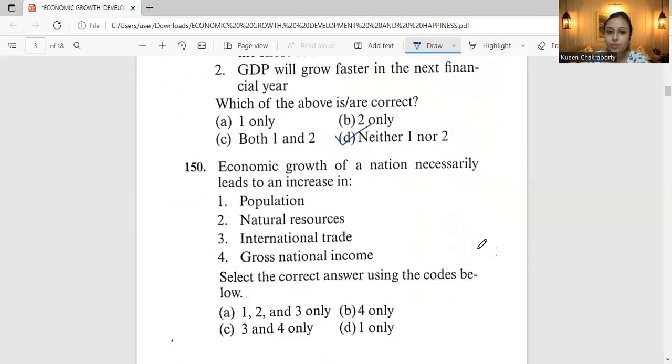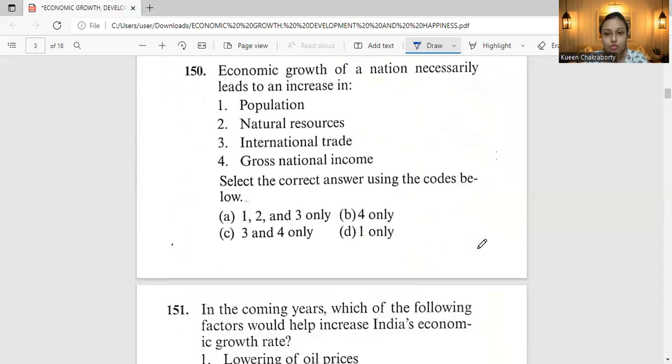Moving to the next question, question number 150. Economic growth of a nation necessarily leads to an increase in population, natural resource, international trade, gross national income. So we have to mark economic growth of a nation leads to what? Now the options are 1, 2, and 3 only, 4, 3 and 4 only, or 1 only. Okay. Actually, first let's discuss the statements one by one, then we'll come to the correct answer. See, the relationship for statement 1 is universally inverse, right? Why?